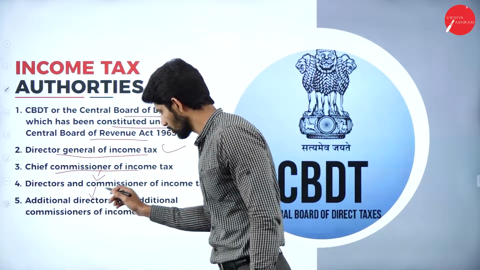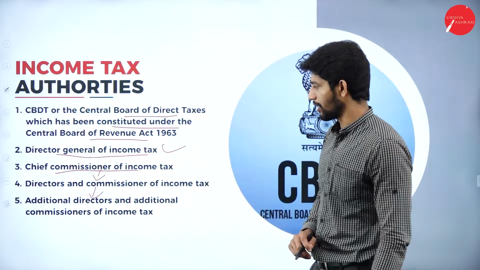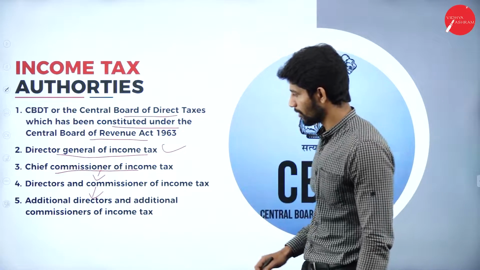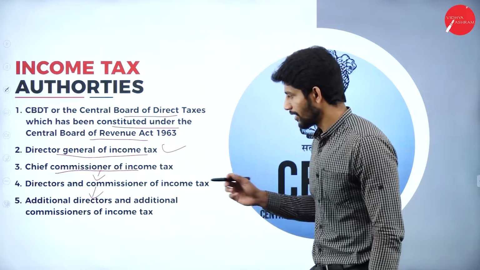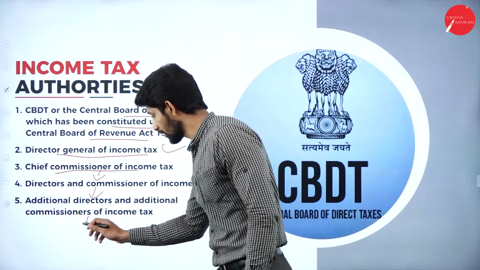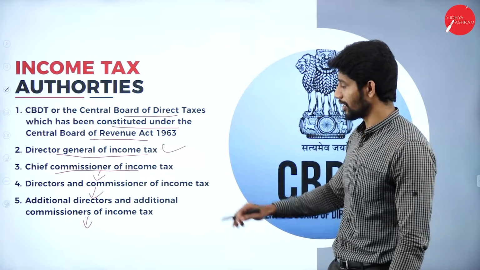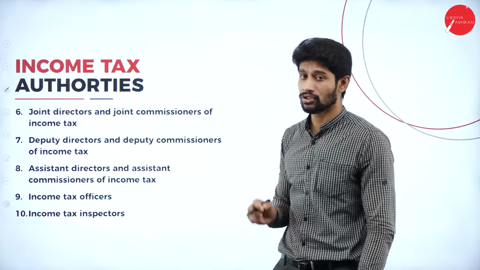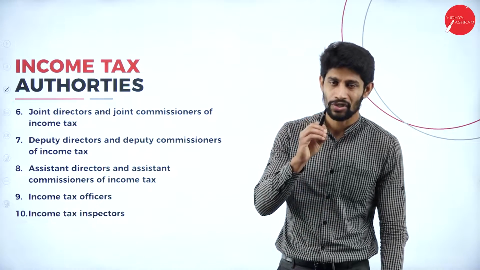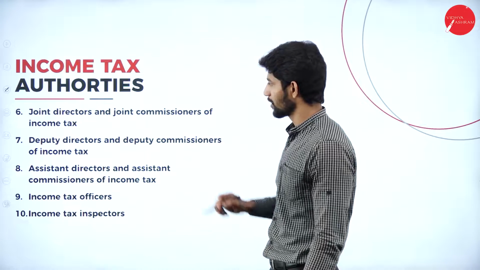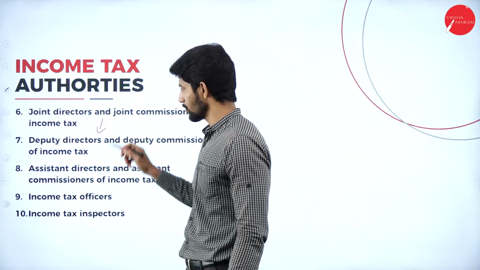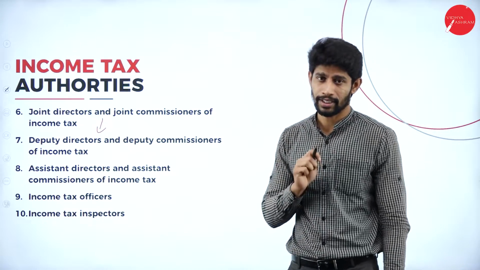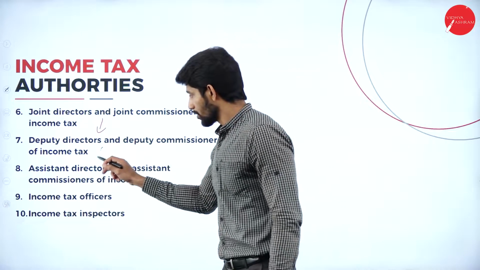Under Directors and Commissioners of Income Tax come Additional Directors and Additional Commissioners of Income Tax. Under Additional Commissioners and Additional Directors, who is next? Next is Joint Directors and Joint Commissioners. Next, under these, who will come? Deputy Director and Deputy Commissioner of Income Tax.